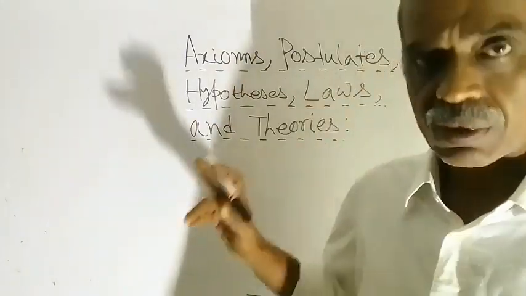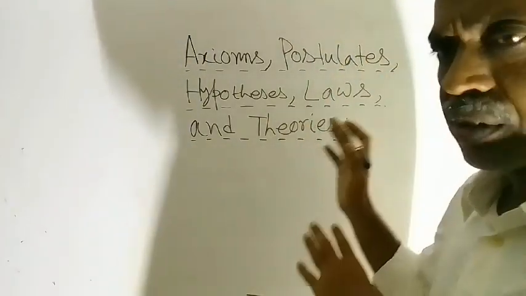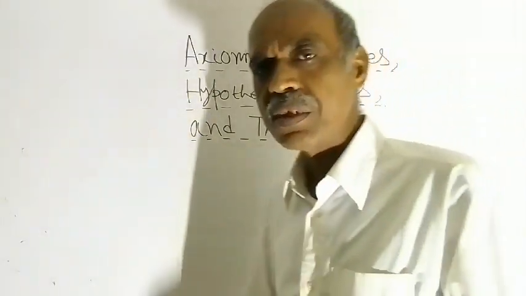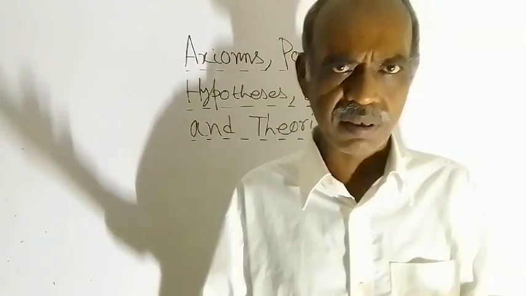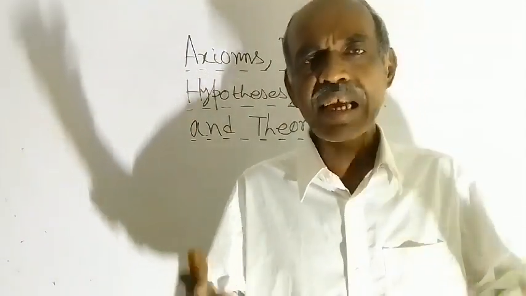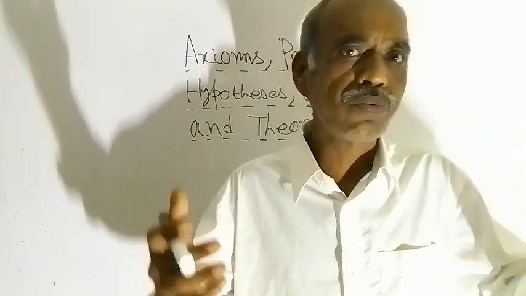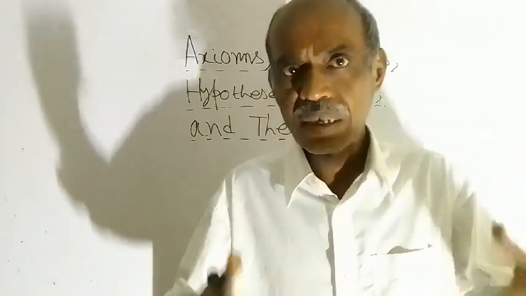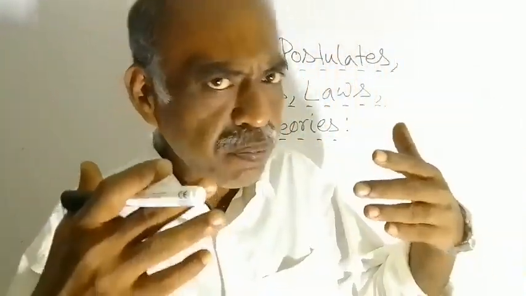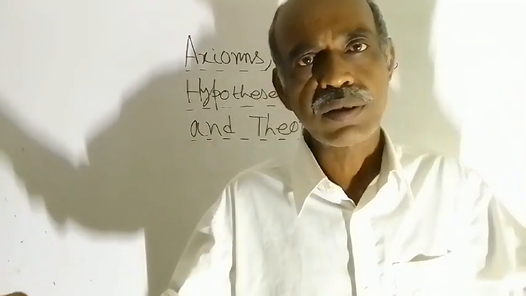I am talking now only about the first two terms, axioms and postulates. So, what is the meaning? Meaning is that a statement which is taken to be true without proof, which is accepted as true, no proof is required.